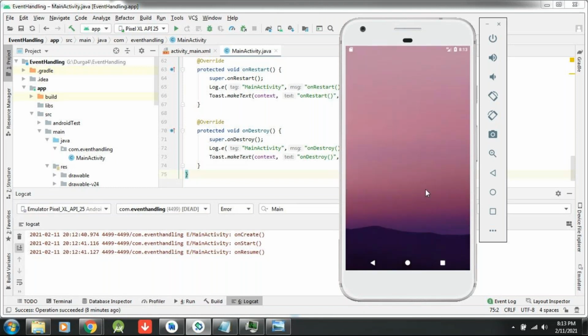I have to remove this pixel launcher or else it won't work.